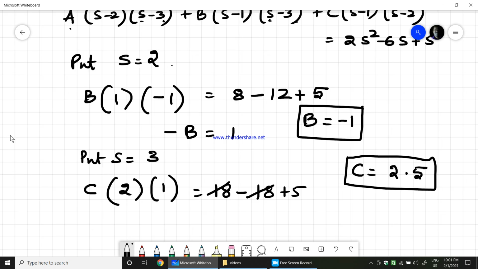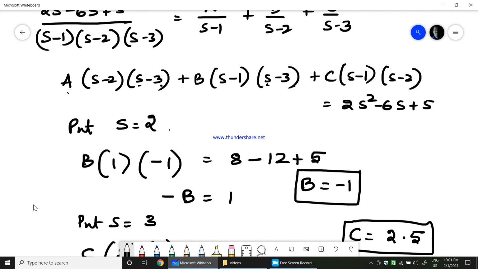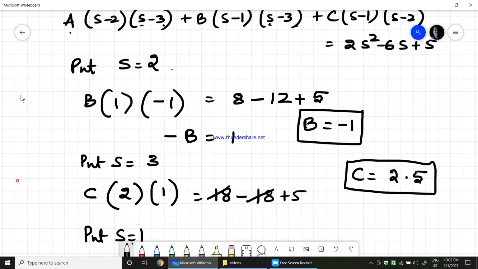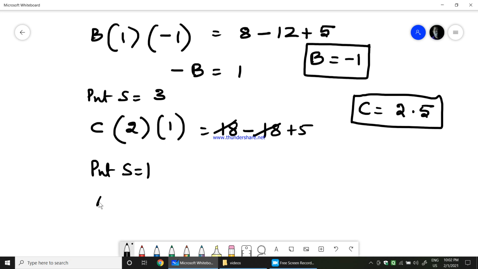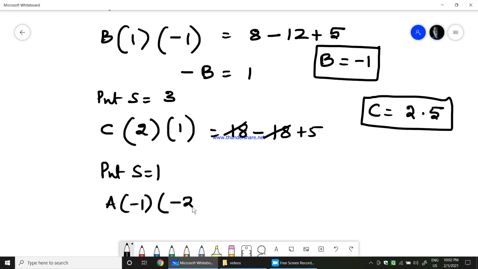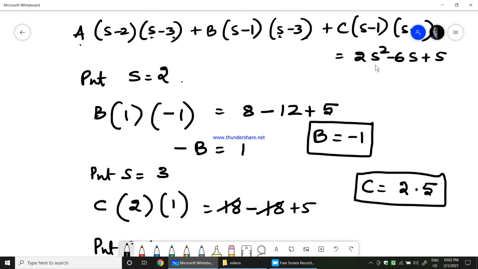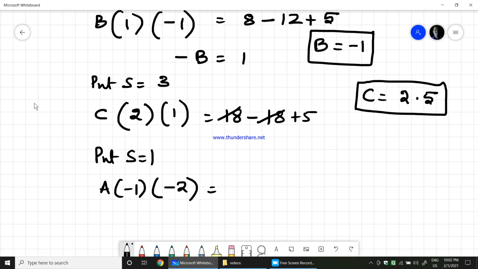So to find out a, finally I'll substitute s equals 1. Put s equals 1. So b and c will be cancelled, s minus 1, 1 minus 1 is 0. Here also s minus 1, 1 minus 1 is 0. Therefore, I will get a into 1 minus 2 is minus 1, into 1 minus 3 is minus 2 equals 2 into 1 square is 2 minus 6 plus 5.